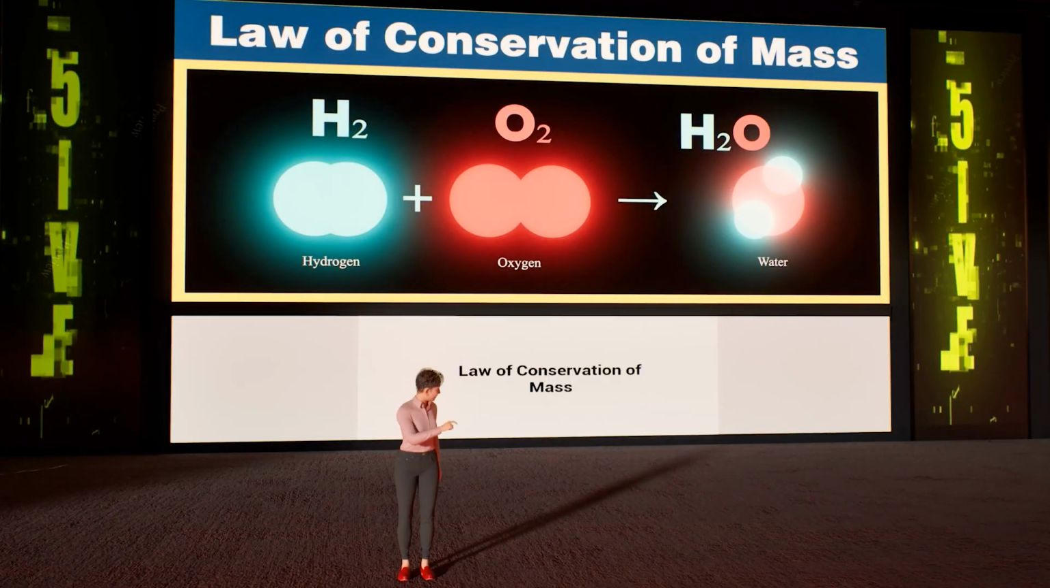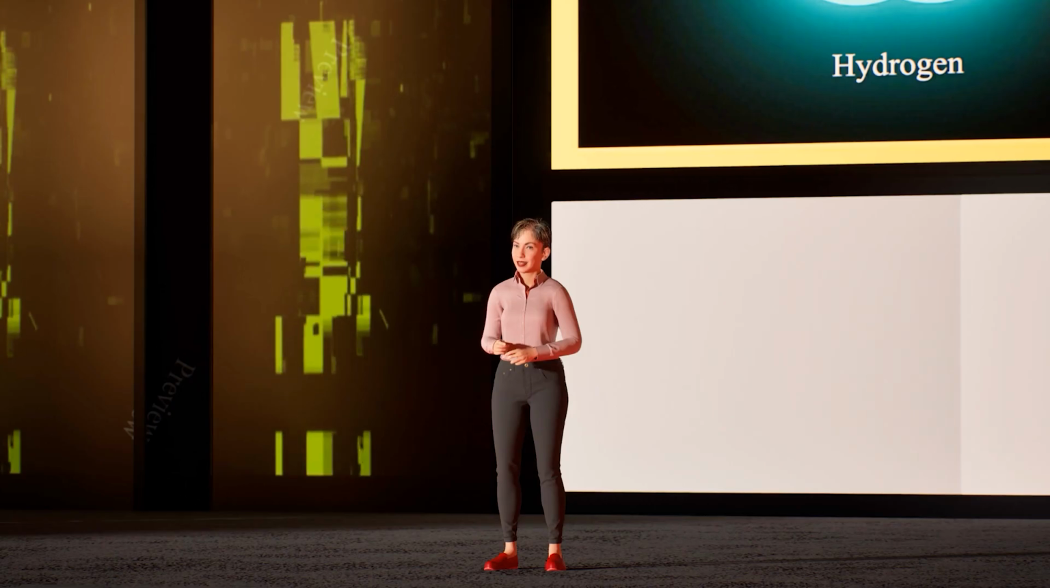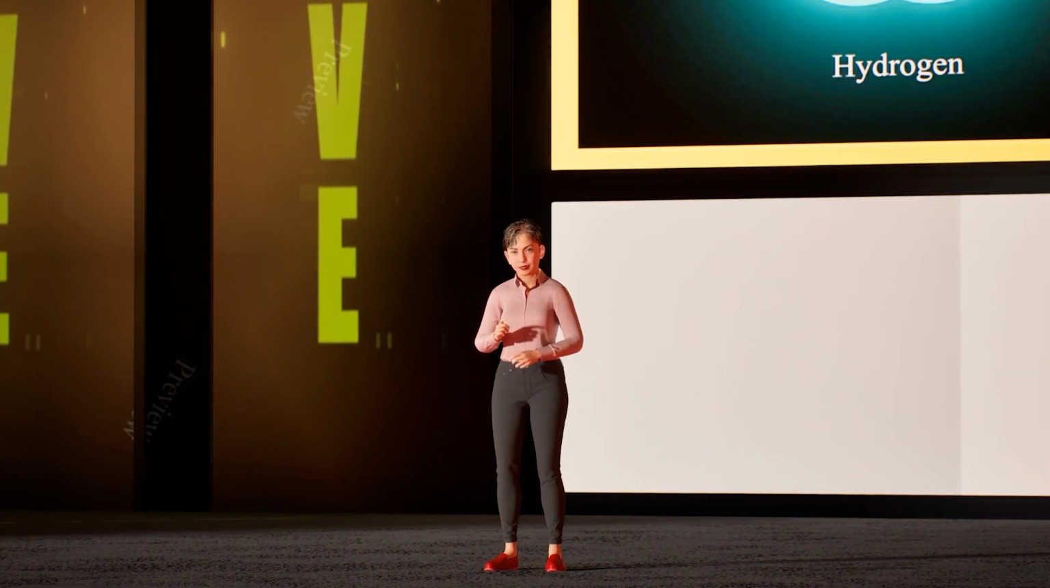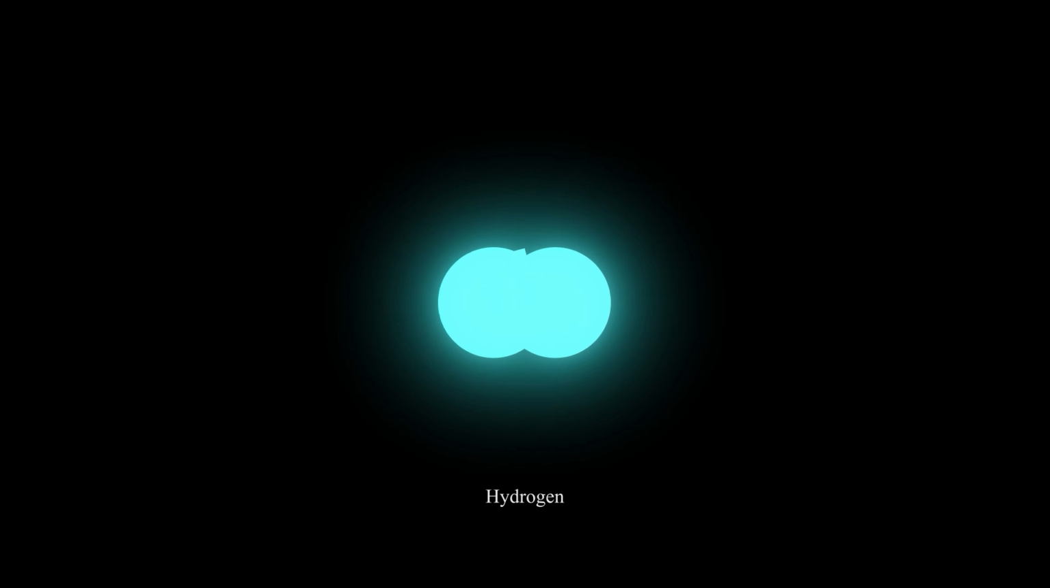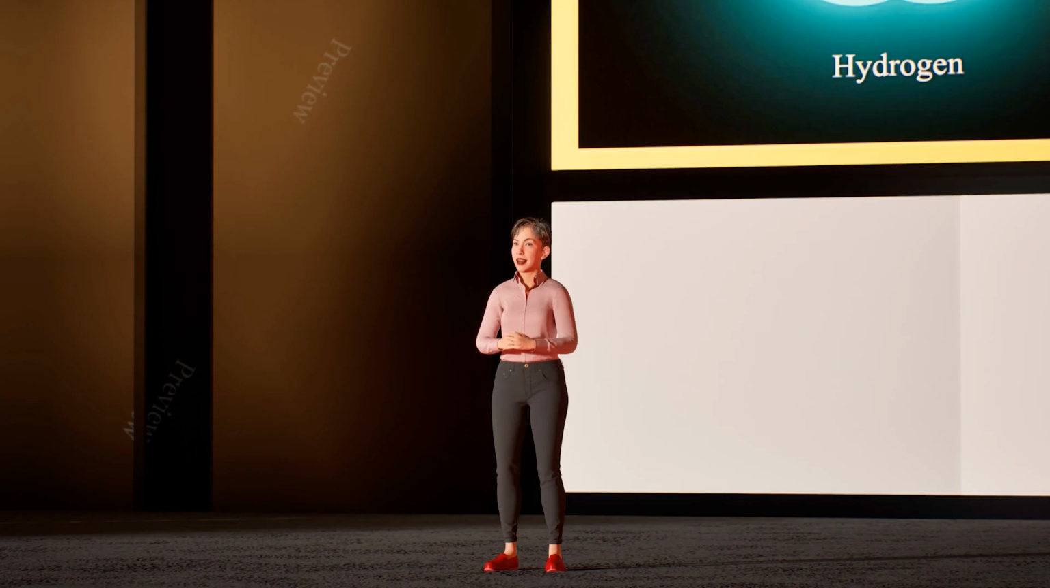Here is a visual representation of the law of conservation of mass. Notice how the number of atoms stays the same before and after the reaction. The 2 hydrogen molecules and 1 oxygen molecule rearrange to form water, but no atoms are lost or gained. This is why the total mass remains constant.